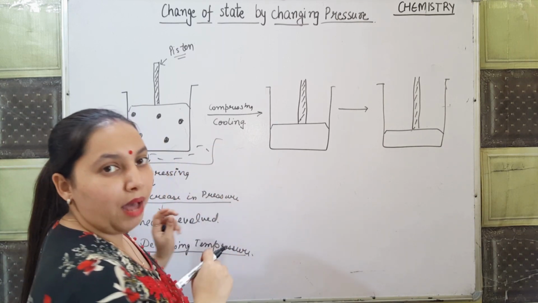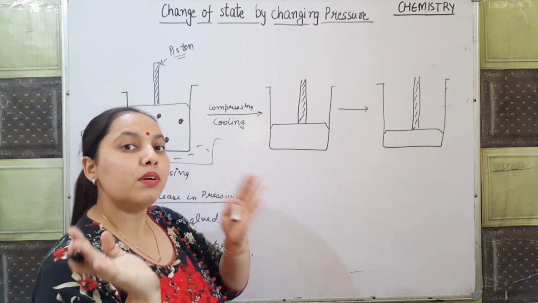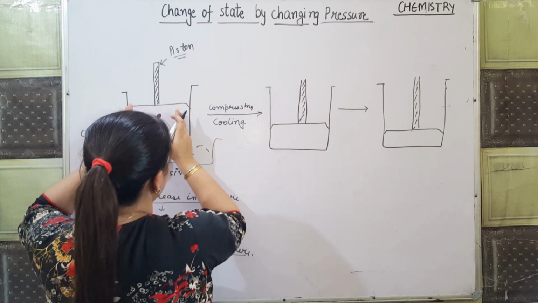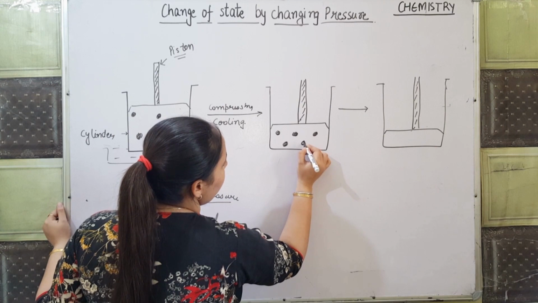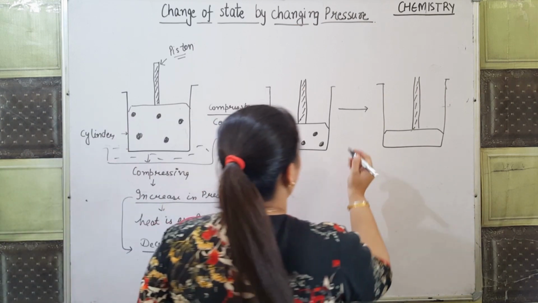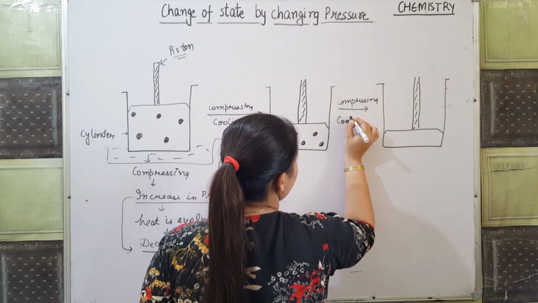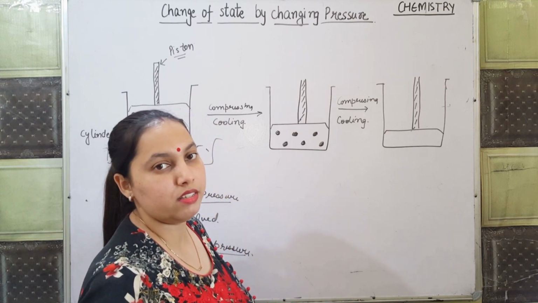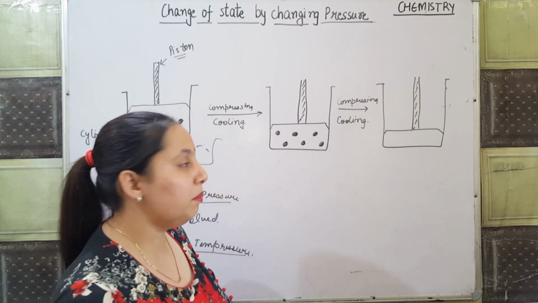So what will happen when I compress the cylinder? What happens to the intermolecules? They start coming closer to each other, which means the intermolecular spaces are decreasing. Again, I am compressing it and simultaneously I am cooling it. Why am I cooling it? Because when I apply the pressure, some amount of heat is evolved. To remove that heat, we have to cool it, we have to decrease the temperature also.